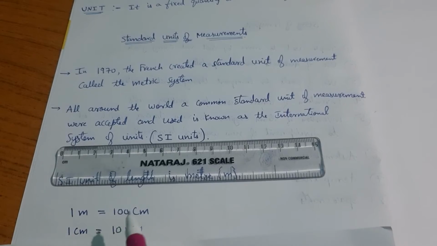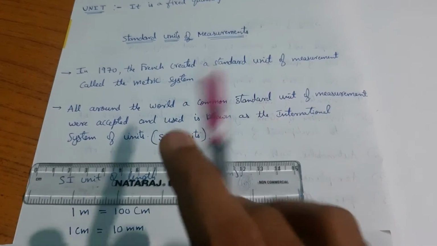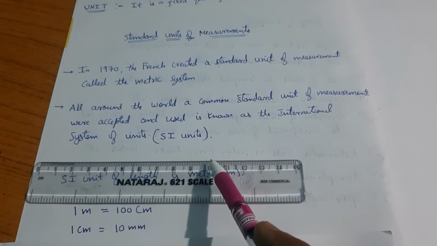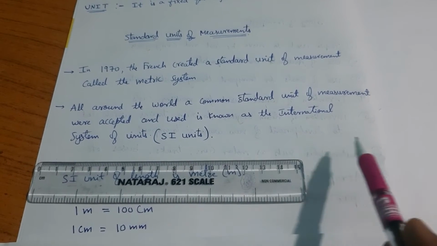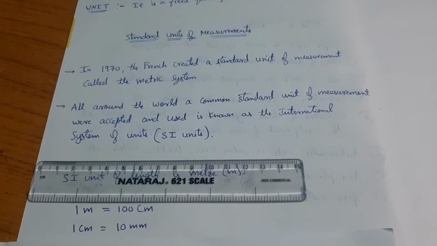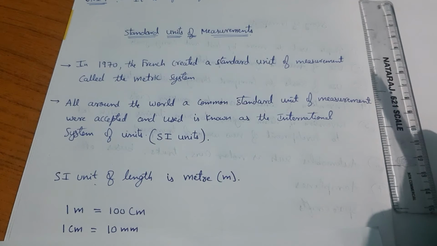So 1 meter is 100 centimeters, which means if you take a scale and mark the point from 0 to 10 centimeters, and if you do the same thing 10 times, then you are going to get 1 meter length. Which means if you divide 1 meter into 100 equal parts, then each part will be 1 centimeter.